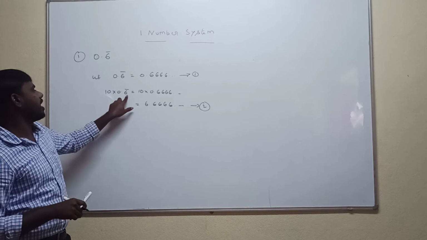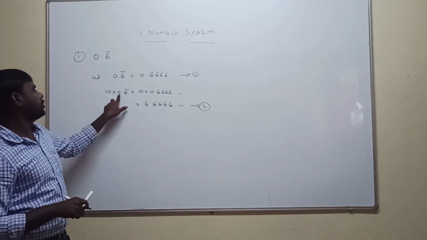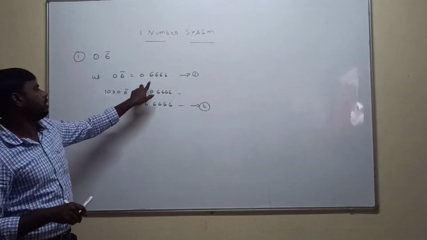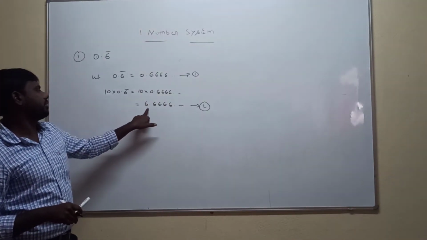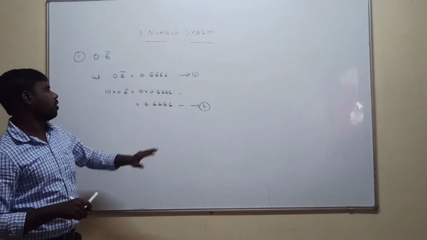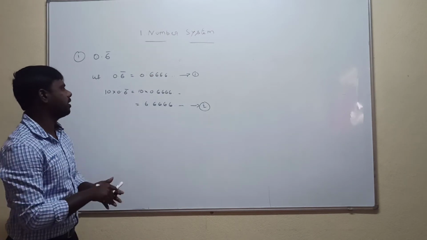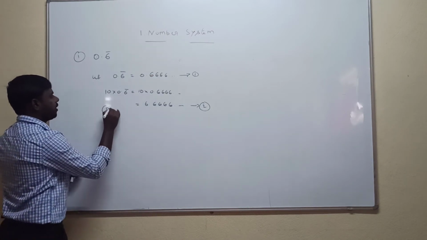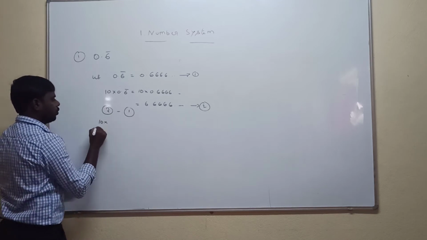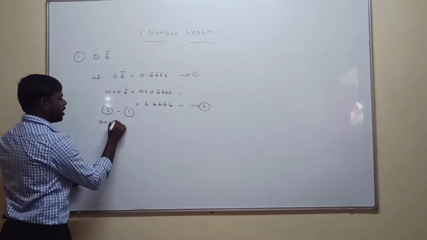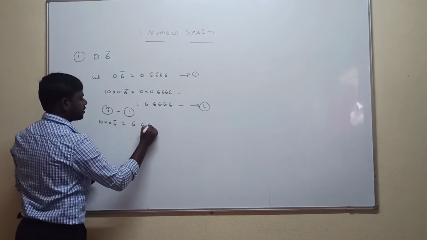10 into 0.6 bar is equal to 10 into the 0.6 bar value, which is 0.6661. Multiply with 10, so we get 6.6661. Now subtract equation 2 minus equation 1. What is equation 2? 10 into 0.6 bar is equal to 6.66.